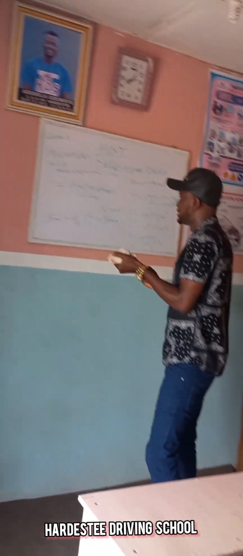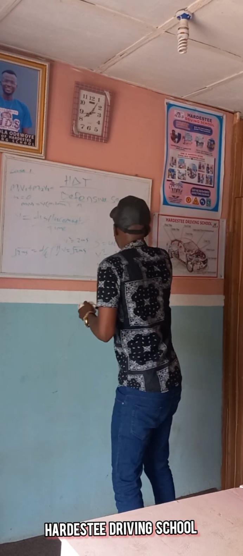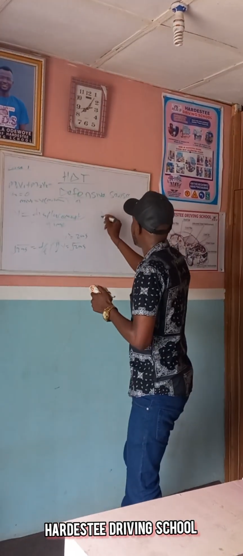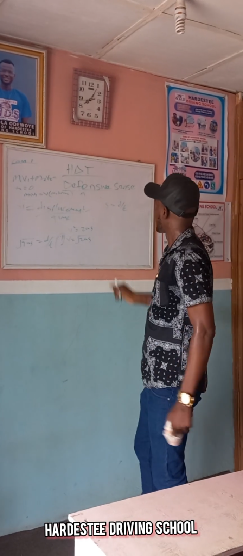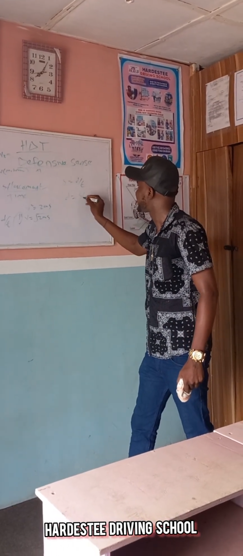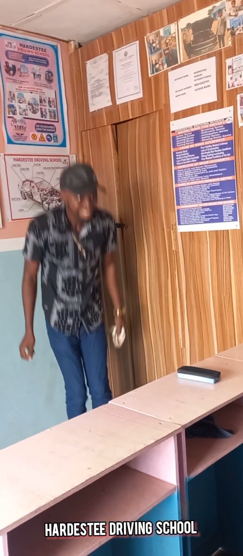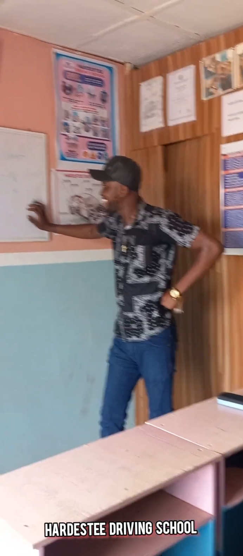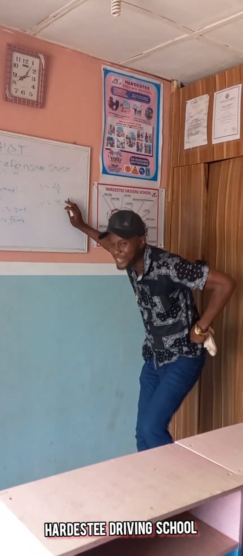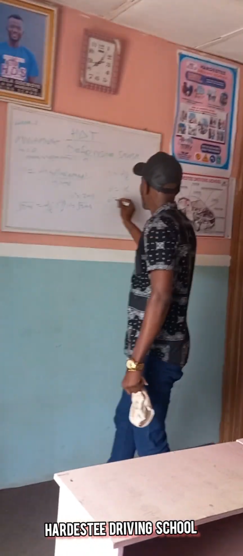Now, looking at speed. What is speed? Speed is distance over time. Now, when we talk about distance, distance equals speed times time, s t. You are making distance the subject of the formula because that is what we are dealing with.